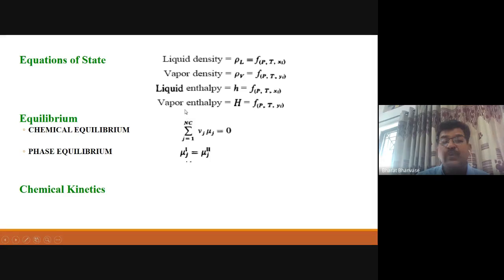No doubt this particular equation is developed from the fundamental property relation, again written for a mixture, and from that we are getting this summation of j equal to 1 to NC, NC is the number of components, nu_j multiplied by mu_j is equal to 0. So nu_j is the stoichiometric coefficient and mu_j the chemical potential. So this is quite important for developing certain correlations like delta G0 equal to minus RT ln K, right? So that is quite important. And once you decide the K, that is the equilibrium constant, from that you can calculate the theoretical conversion for the system and like that. So this is quite important here, right?